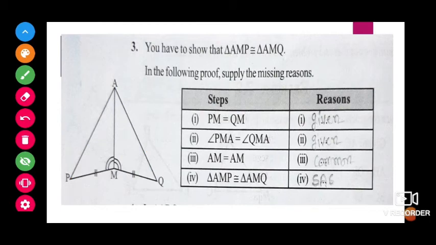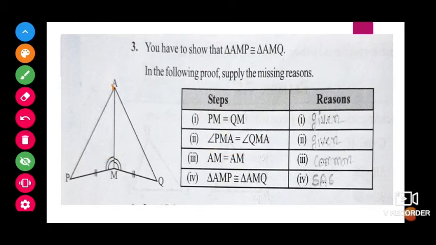First one, PM is equal to QM, that they only gave by showing two lines on this side also. So why have I written this? Because that is the given thing. Next one, this angle is equal to this angle, that also they are showing. So that is also given only.